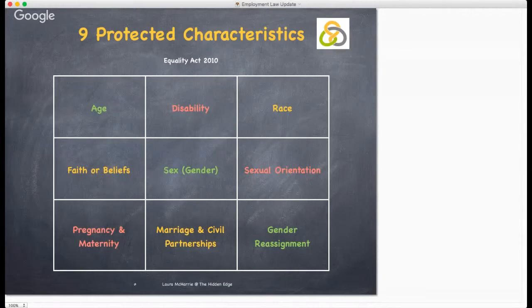The Act continues to protect both men and women against discrimination on the grounds of their sex, for example, paying women less than men for doing the same job. Sexual orientation. The Act continues to protect bisexual, gay, heterosexual, and lesbian people from discrimination on the grounds of their sexual orientation.